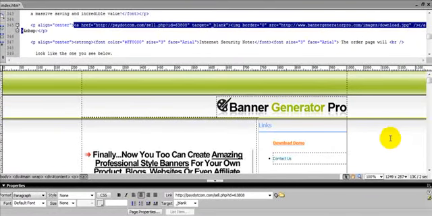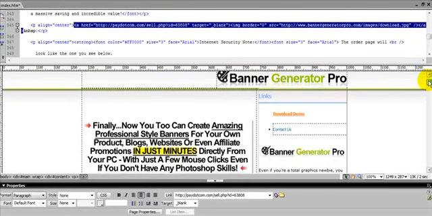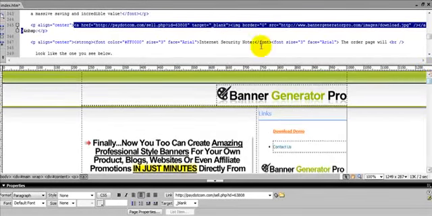Okay, now we're inside the index file from our resale package, and as you can see, this is basically a copy of the sales letter. In Dreamweaver you can choose what's called a split view, where you can see the actual code and also what the page looks like when it's published online. It just gives you both views. I like to use both views. I don't know straight HTML code, so I also have to see a visual of what I'm going to edit.